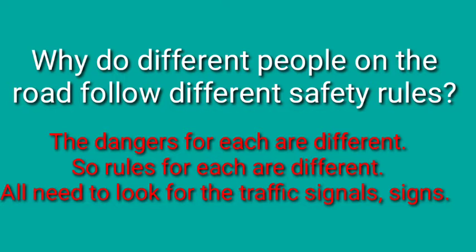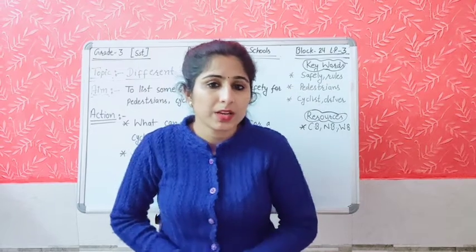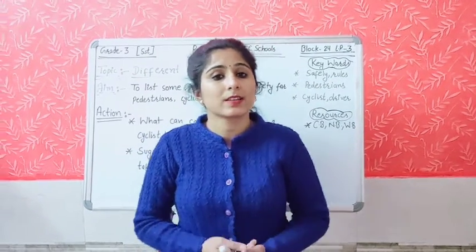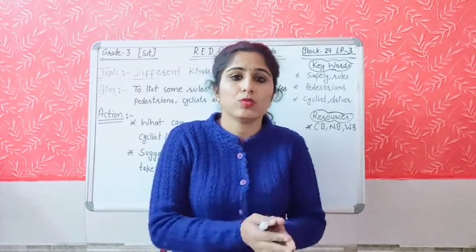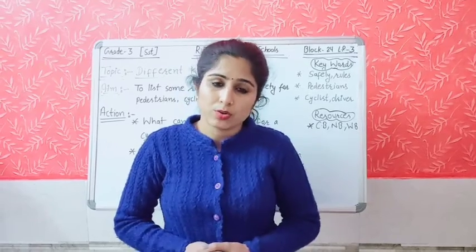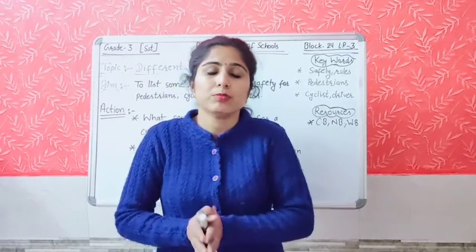We all need to look for the traffic signal and other road signs on the road and understand what they mean, what they show. And there is one similar rule for all, the cyclist, the pedestrian and the driver. What is that? They all should move on the left side of the road. उनको road की left side में ही move करना चाहिए.